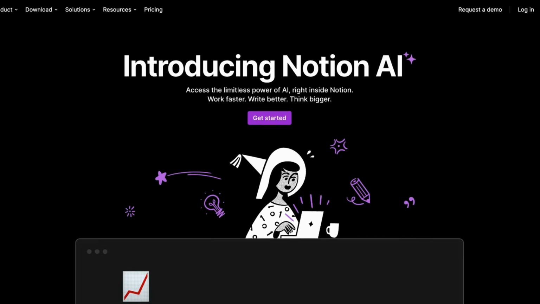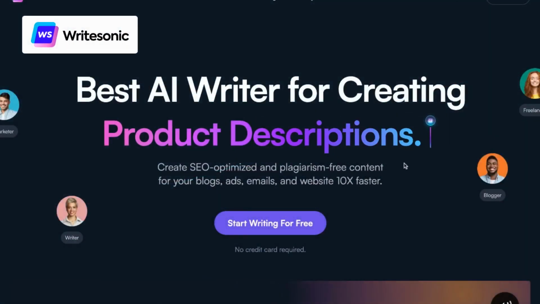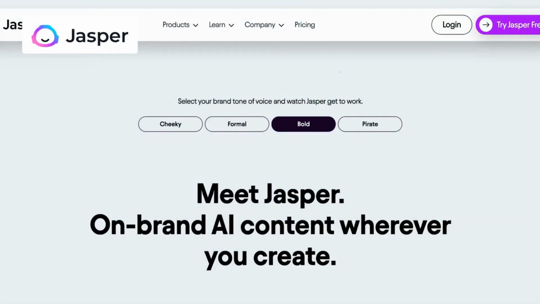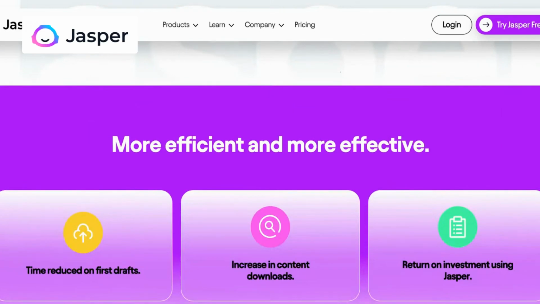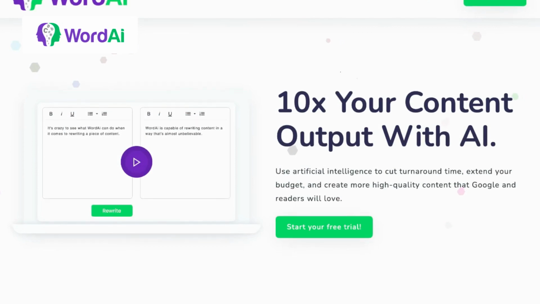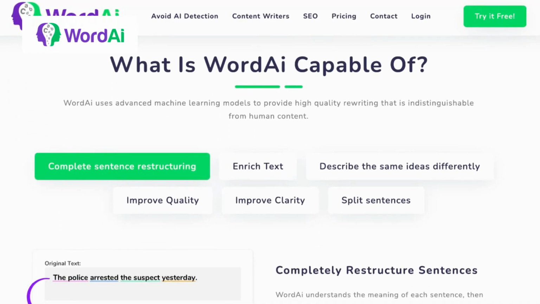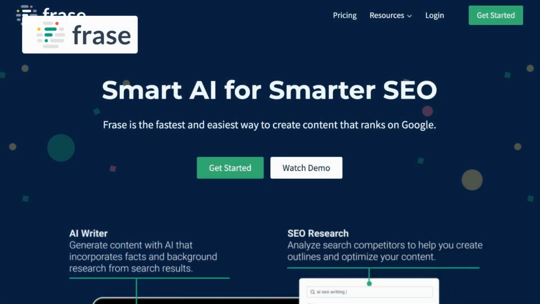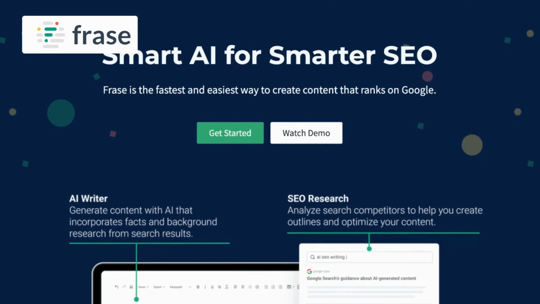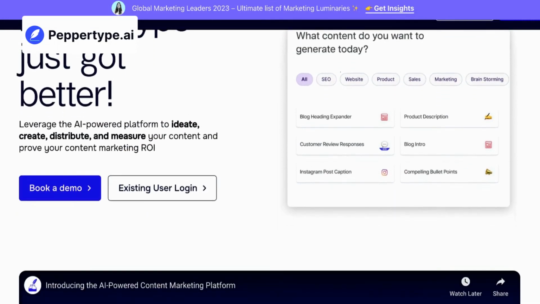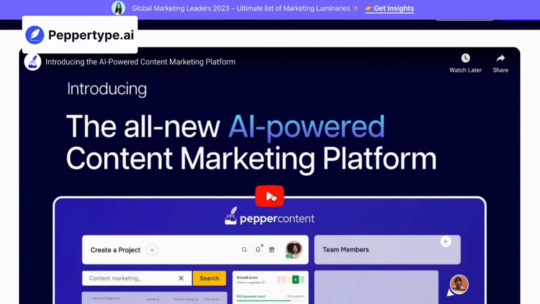When compared to Notion AI, Writersonic comes with top-notch AI capabilities to help create engaging content with minimal effort, making it a valuable tool for content creators and marketers. Jasper goes beyond just organization and offers a wide array of AI-assisted tasks and productivity features. Then comes WordAi, with advanced formatting options, collaboration features, and an extensive library of templates, a reliable word processing solution. Frase.io, on the other hand, specializes in content optimization and SEO to enhance your content's visibility. Lastly, by personalizing and tailoring the generated copy to your target audience, PepperType Ai helps you capture attention and drive conversions.